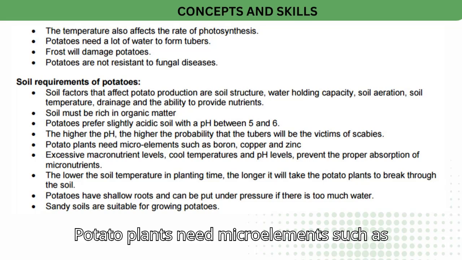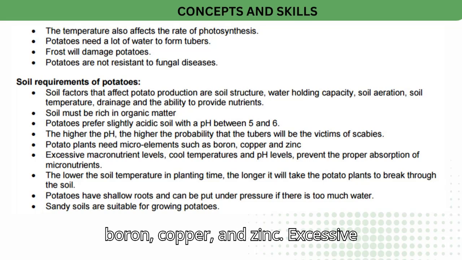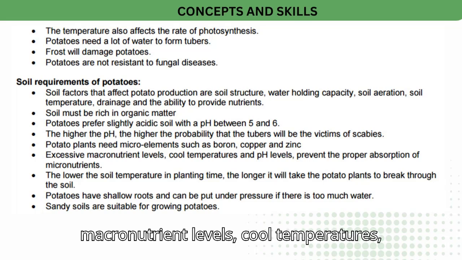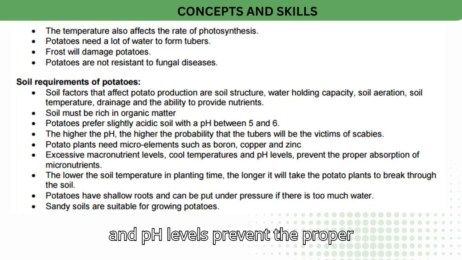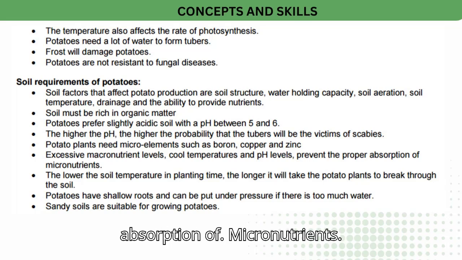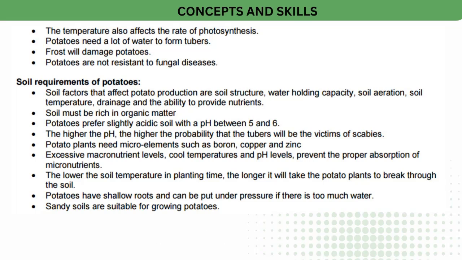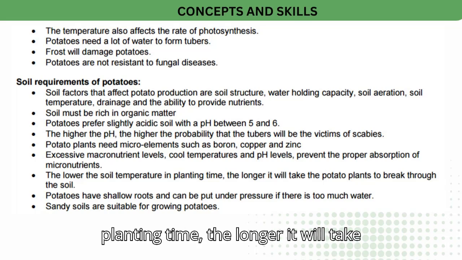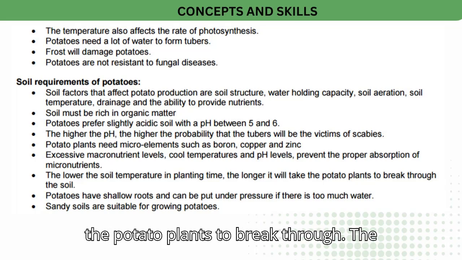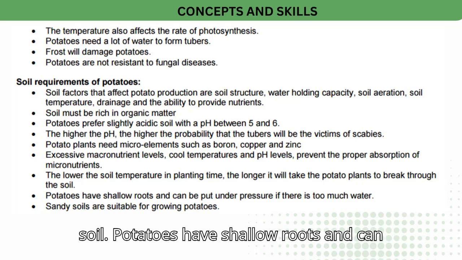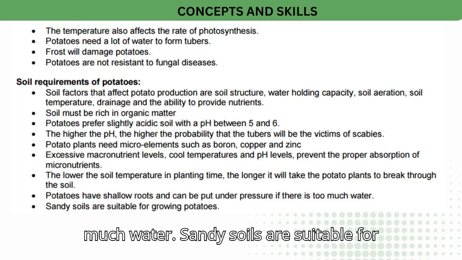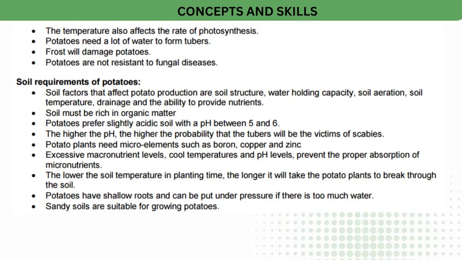Potato plants need microelements such as boron, copper, and zinc. Excessive macronutrient levels, cool temperatures, and pH levels prevent the proper absorption of micronutrients. The lower the soil temperature in planting time, the longer it will take the potato plants to break through the soil. Potatoes have shallow roots and can be put under pressure if there is too much water. Sandy soils are suitable for growing potatoes.